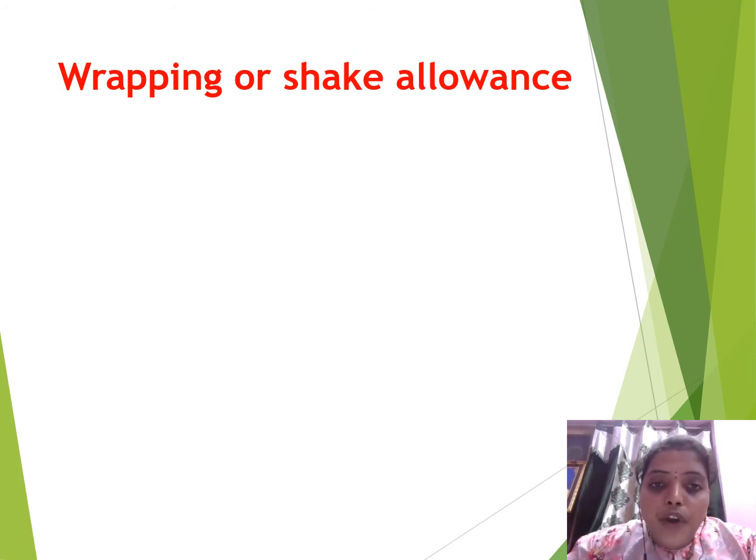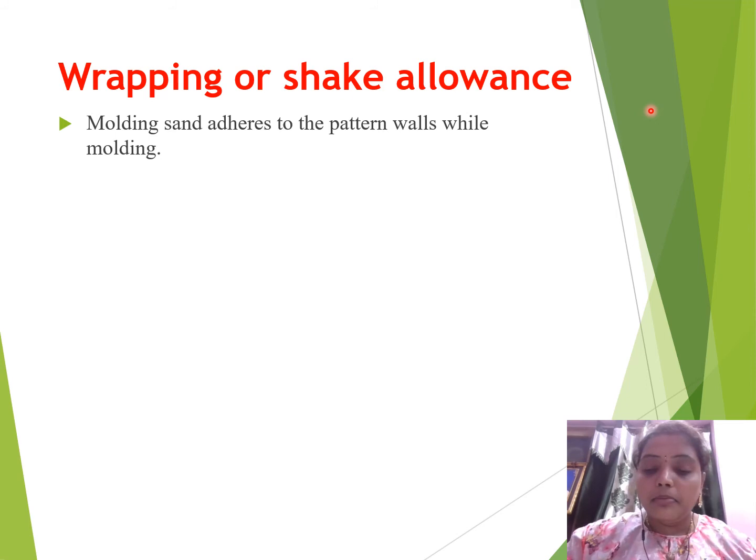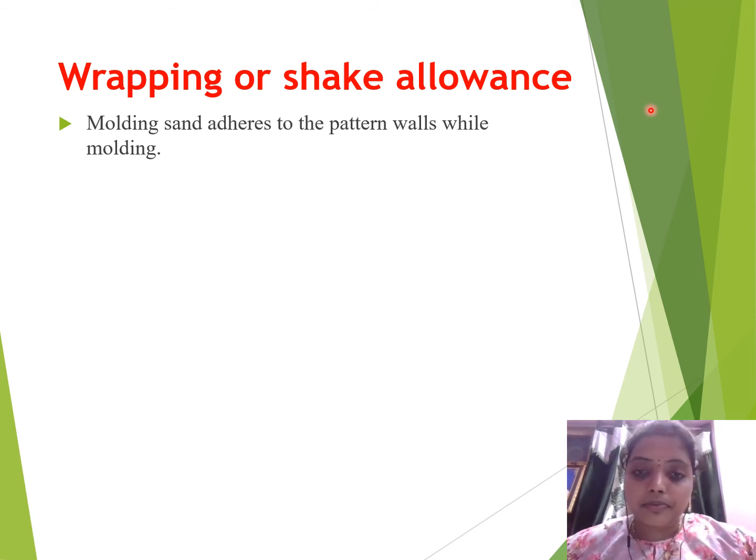Next one is the wrapping or shake allowance. As you already know, wrapping means we are covering the whole object. Molding sand adheres to the pattern walls while molding. The molding sand attached to the mold cavity should not be disturbed, so that we get the perfect mold cavity.